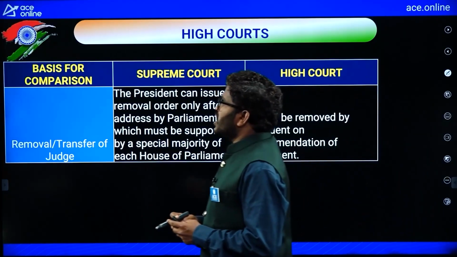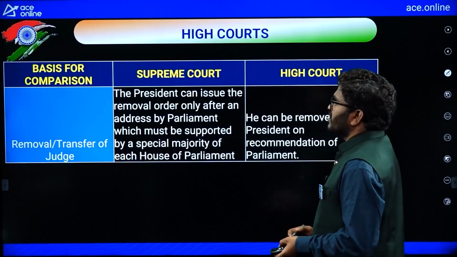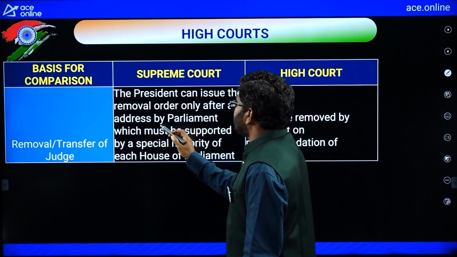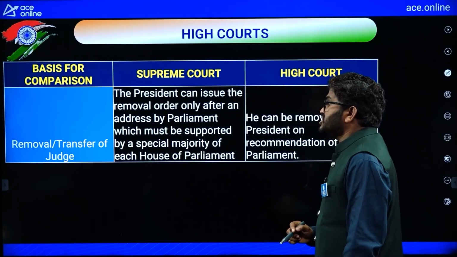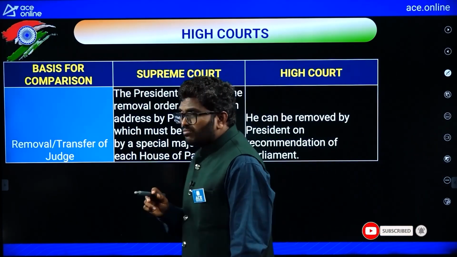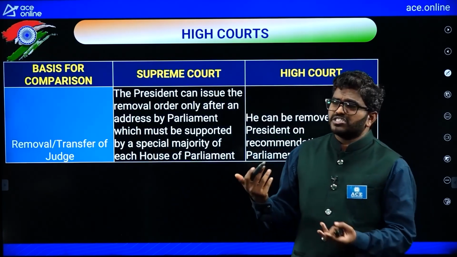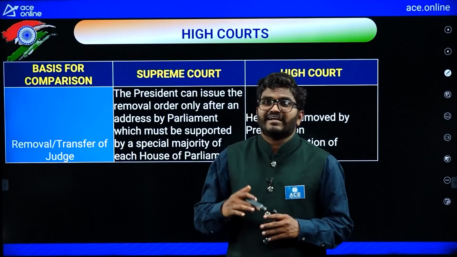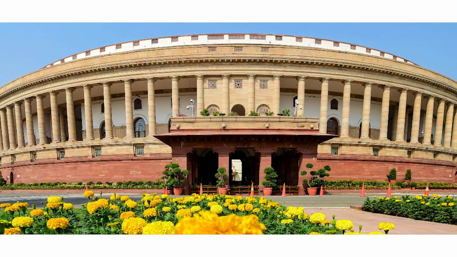Next, removal or transfer of a judge. Who will remove or transfer the judge? The President. The President can issue the removal order only after an address by the Parliament, which must be supported by a special majority of each house of Parliament. For a Supreme Court judge, transfer is not there, only removal. The President will remove only in consultation with Parliament.